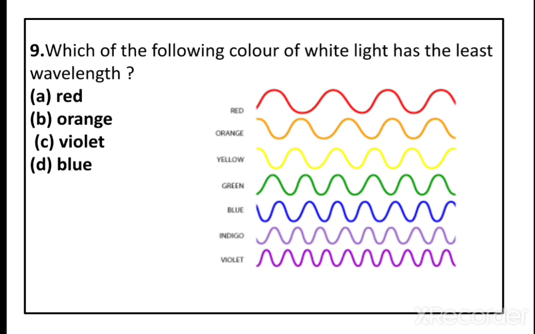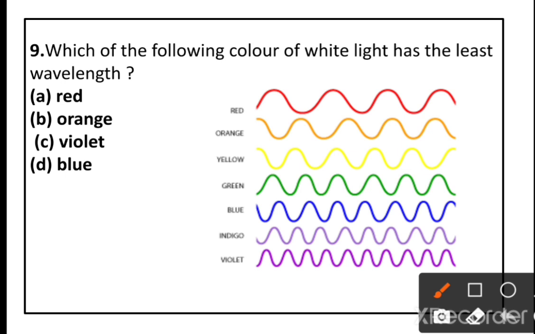The next one: which of the following colors of white light has the least wavelength? Option A, red. Option B, orange. Option C, violet. Option D, blue. The wavelength is nothing but the distance between crest and crest.